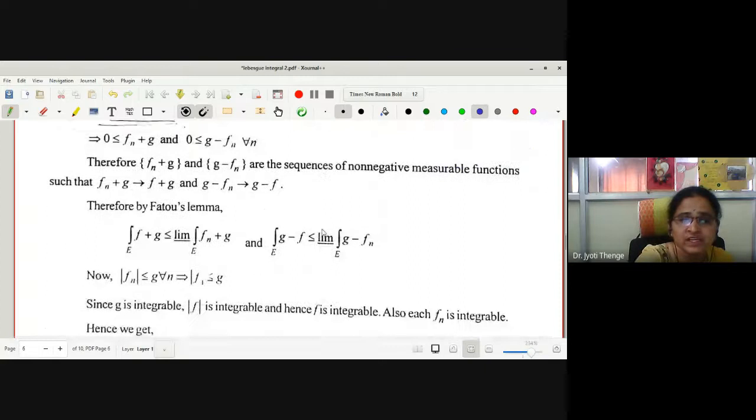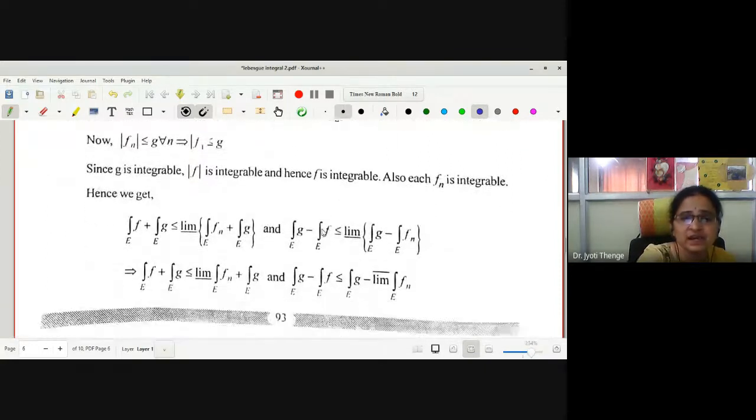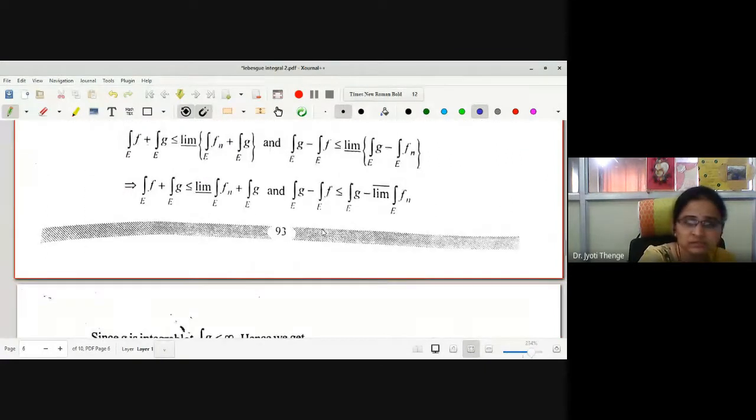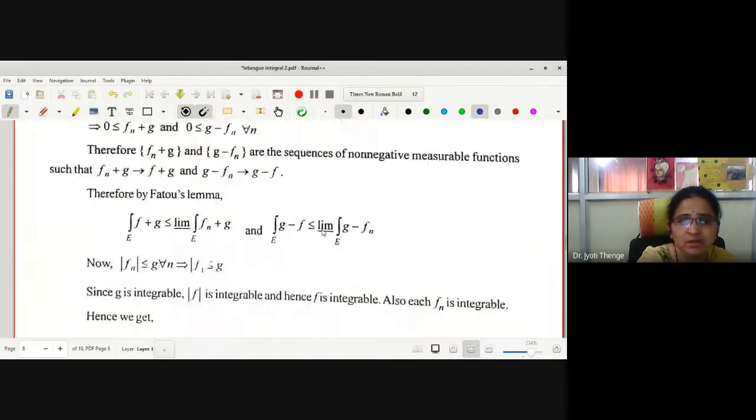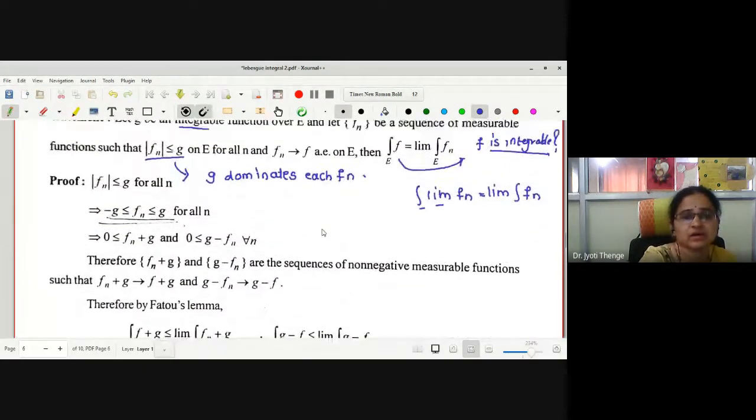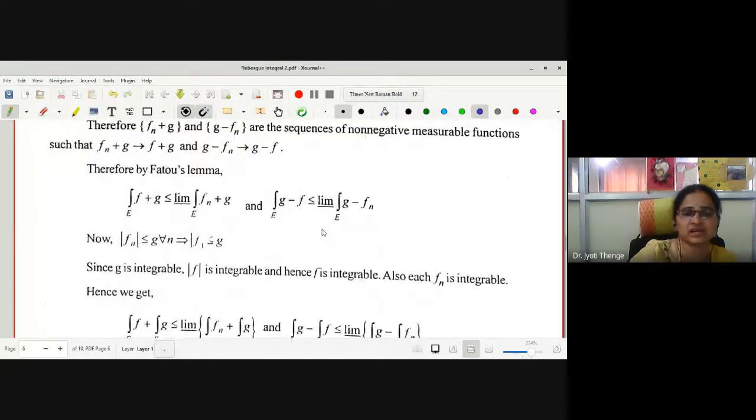Here in the proof itself, it was written somewhere at the end part. But we will write it here. These two statements we have to write at the starting of the proof. In the notes, it was written in the middle of the proof, right?